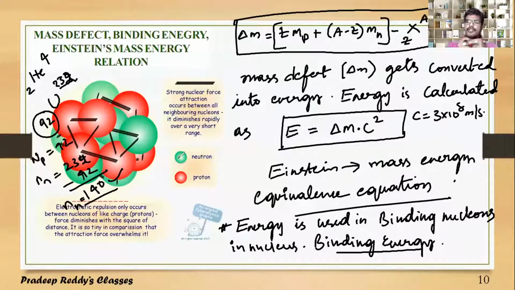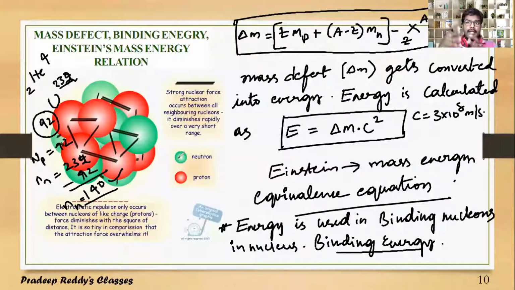So as the number of constituents increases, the mass defect of the nucleus increases, and the binding energy increases. E is equal to delta m into c square. The binding energy increases, and that binding energy binds the whole nucleons within the range of 10 power minus 15 meter. And this energy is said to be the binding energy of that particular nucleus. And the binding energy for helium is quite less than that for the uranium nucleus.